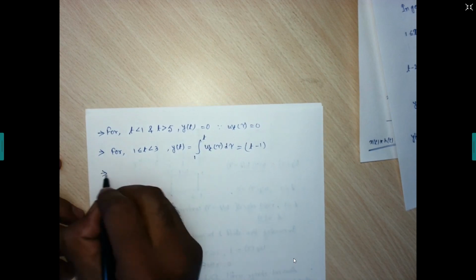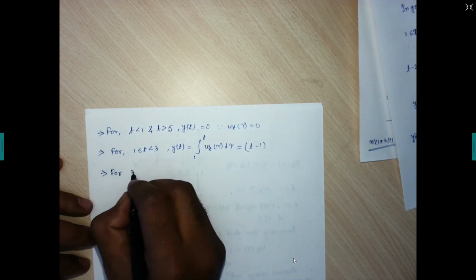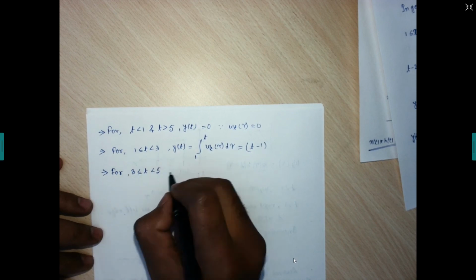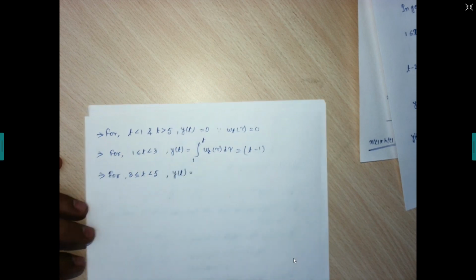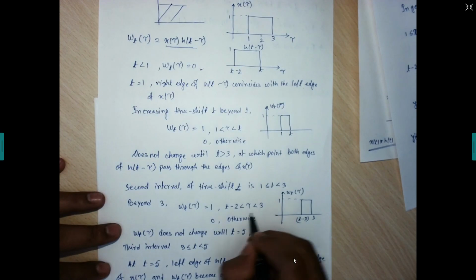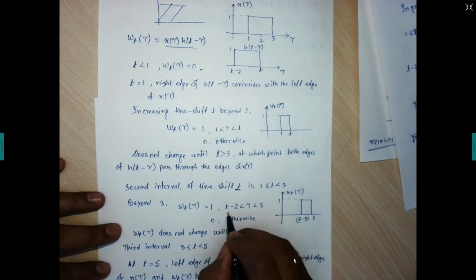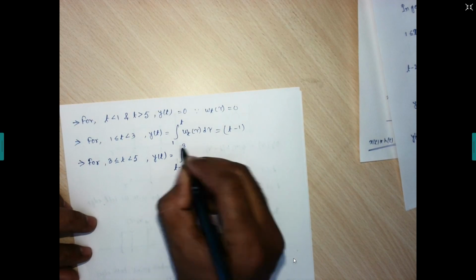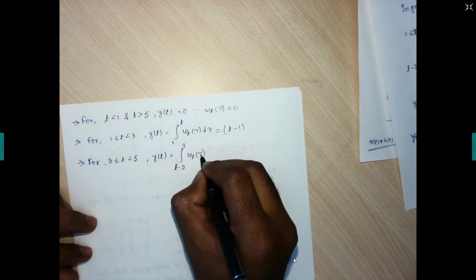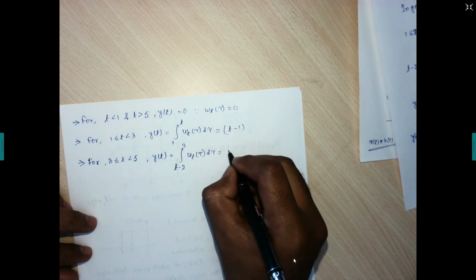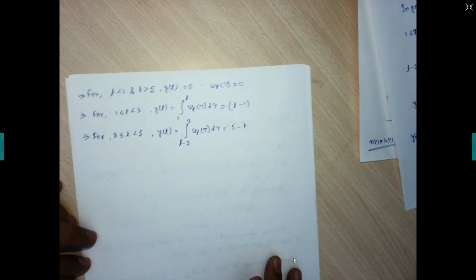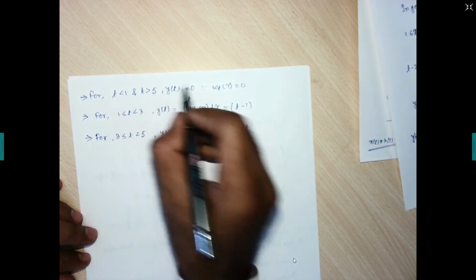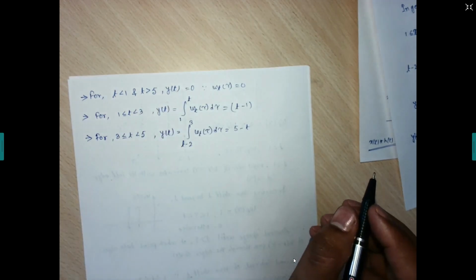Okay. Next, for 3 and up to 5, this y of t is represented by this range of tau. Getting or not? So we need integration from t minus 2 to 3 of w t tau d tau, that is 5 minus t. Next, no need to go with this because t greater than 5 has been included.